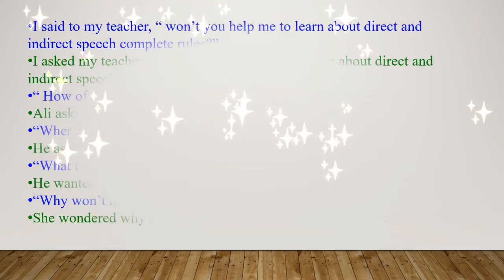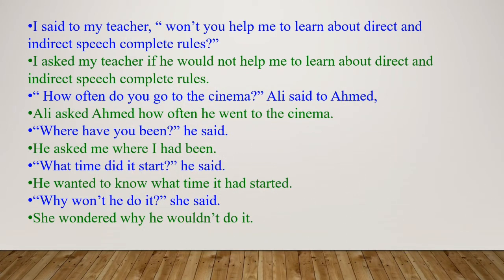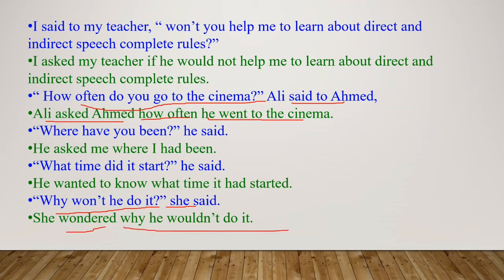Now let's see some more examples. How often do you go to the cinema hall? Ali said to Ahmed. So here again a question is being asked. So you will write, Ali asked Ahmed how often he went to the cinema. Clear? Why won't he do it? She said. So she wondered why he wouldn't do it.